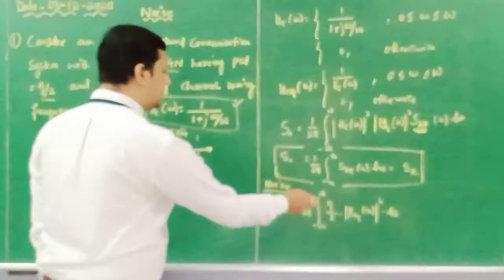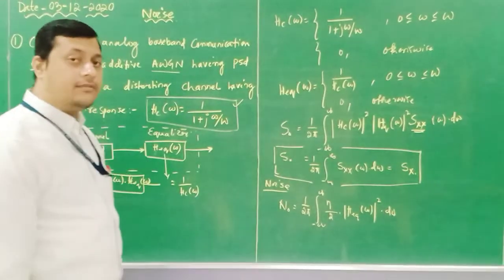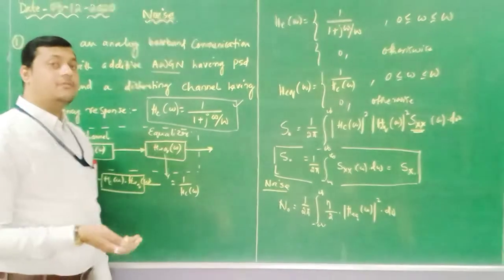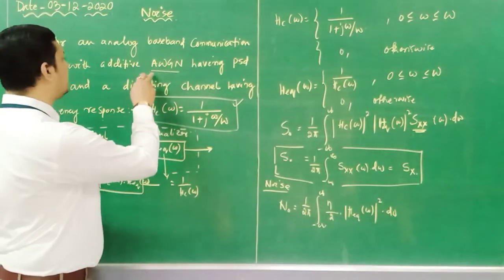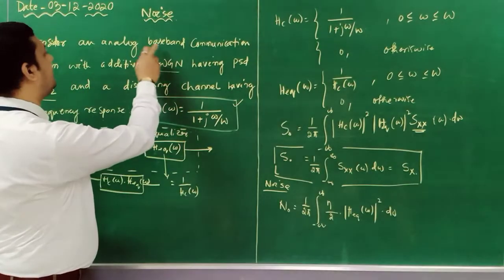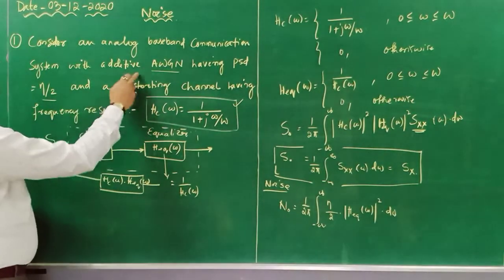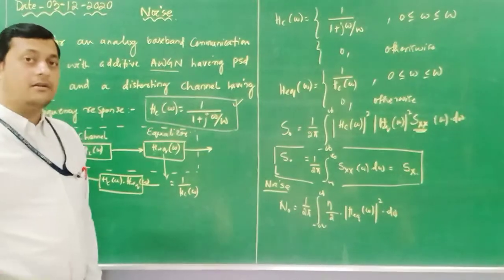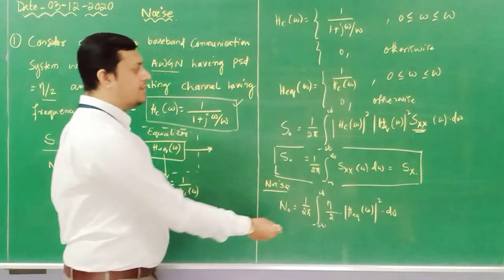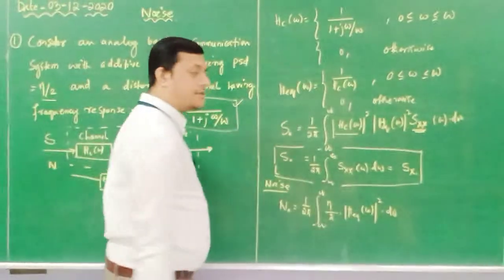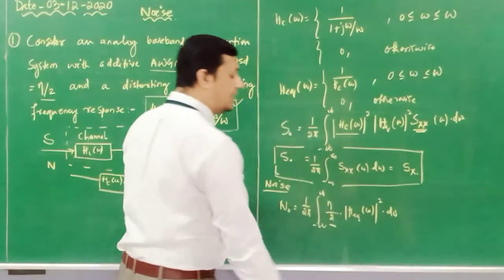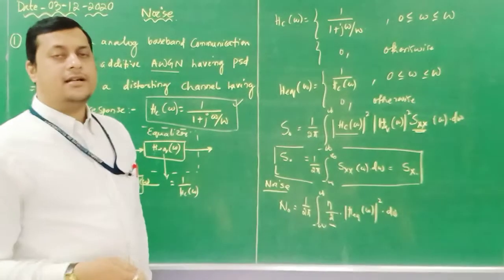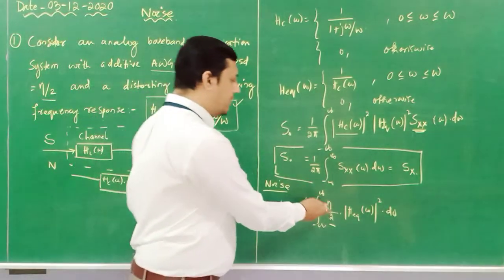It is eta by 2. H equivalent means at this particular point, because in this channel some additive noise is there, as it is written: the baseband communication system with additive AWGN noise. So AWGN noise power spectral density will come into picture. Here we are using the channel response, but we are using the power spectral density, because we know the power spectral density for noise is eta by 2.